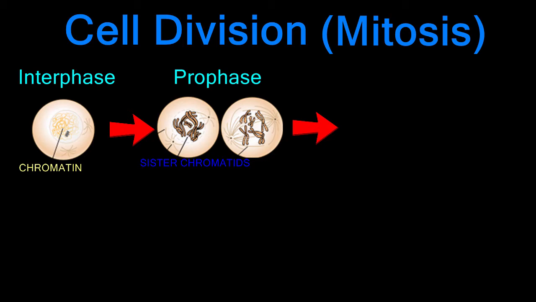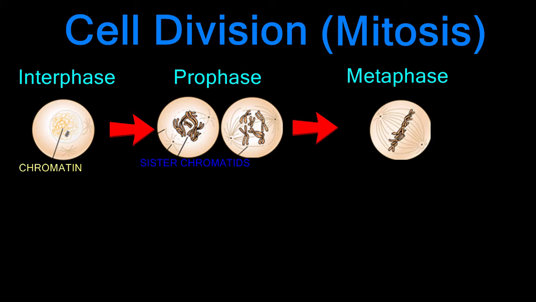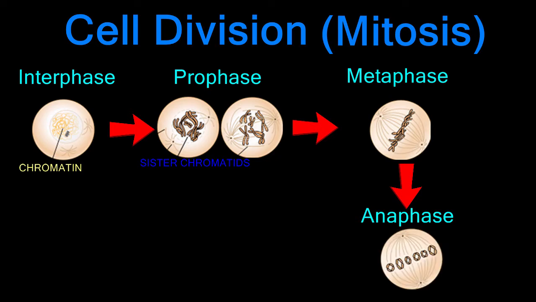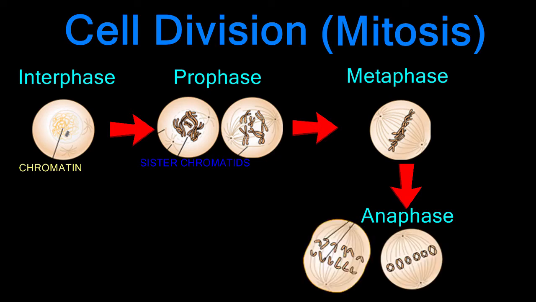Cell division progresses into metaphase as the centrioles guide the sister chromatids to line up along the center of the cell. Anaphase begins as the spindle fibers pull the sister chromatids apart, and one copy of each chromosome heads towards opposite ends of the cell. The cell itself begins to elongate.